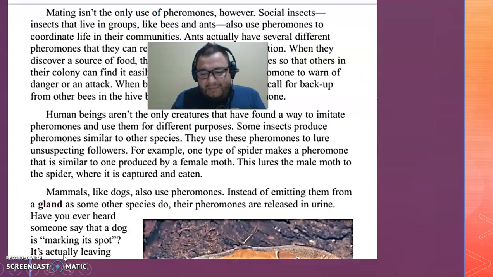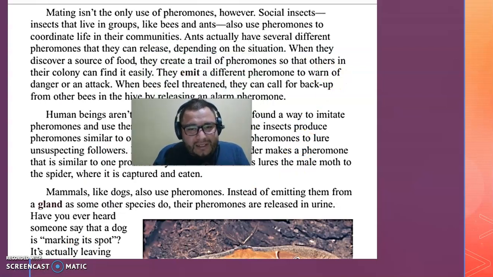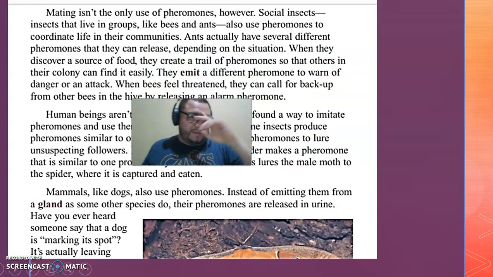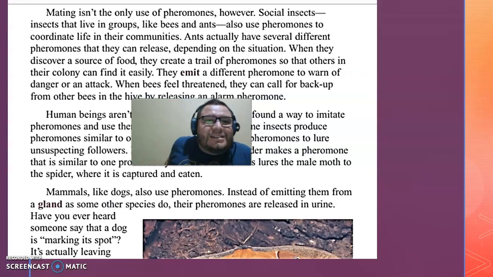So something amazing, right? You can see a clearer example in the dogs, right? Mating is not the only use of pheromones. Social insects that live in groups, like bees or ants, also use pheromones to coordinate life in their communities.